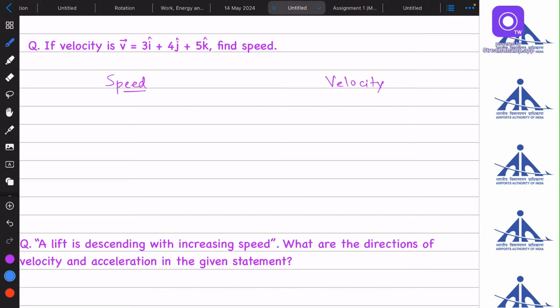Okay. So there is a difference between speed and velocity. The first main thing is that speed is a scalar quantity and velocity is a vector quantity. Now, what is the difference between these two? Scalar quantities are the quantities for which you need only magnitude to define them, for example the mass of the body and the volume of the body. Vectors need the magnitude as well as direction to get defined, like velocity.